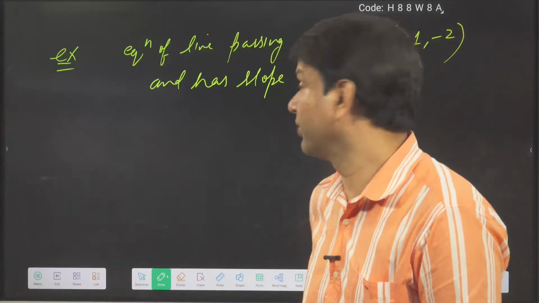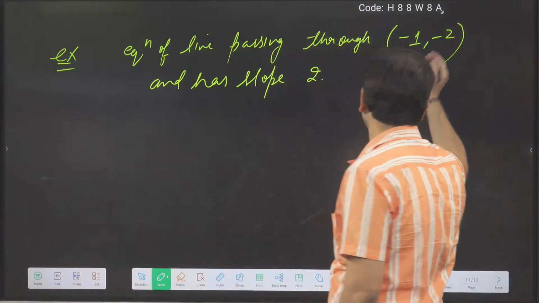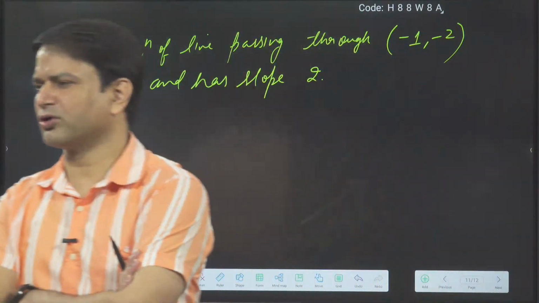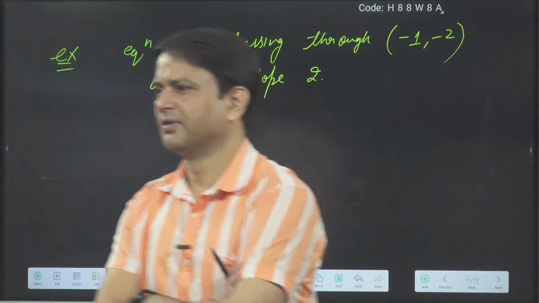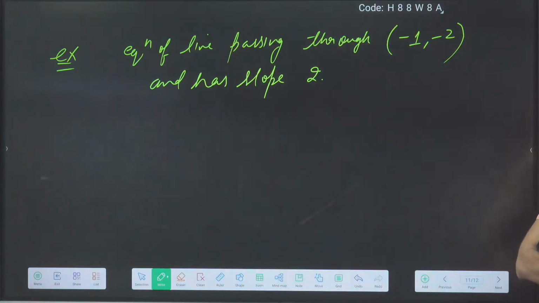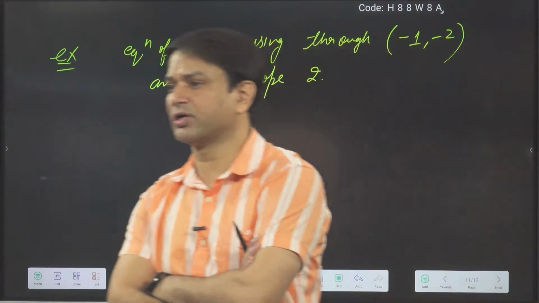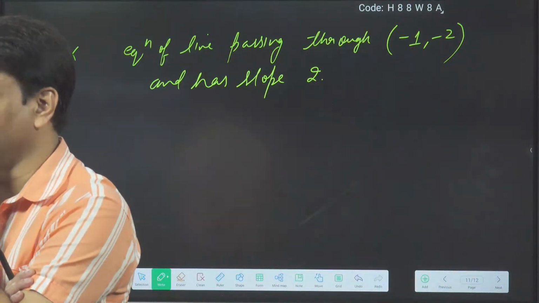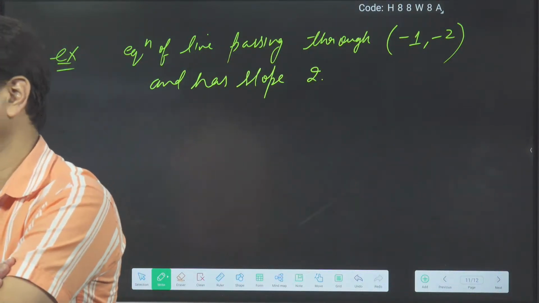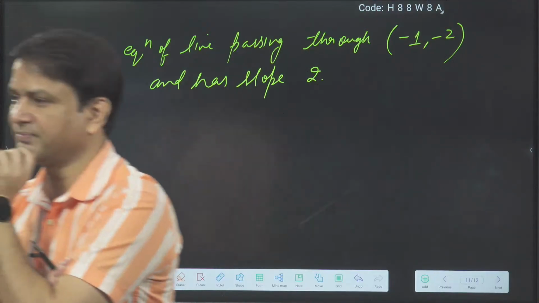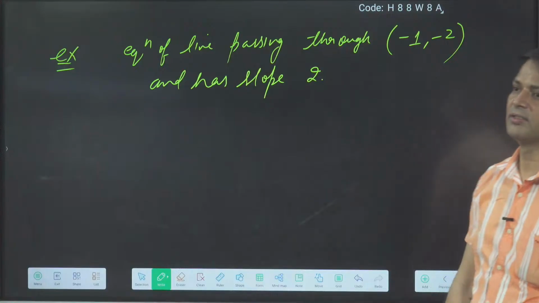y is equal to 2x. This is also a point, -1 comma -2, it is also there. Any other answer? y is equal to 2x would be if it is passing through the origin. Lavanya, slope is okay, you have followed the slope, slope is 2. But it is not passing through the origin, the point I gave. So we will use the formula: y minus y1 is equal to m into x minus x1. Lavanya, getting or not?